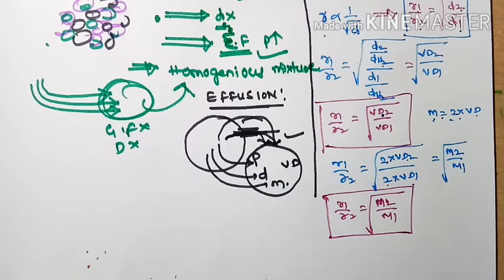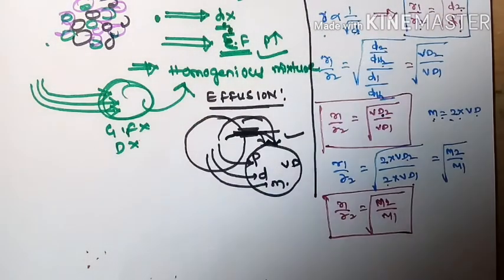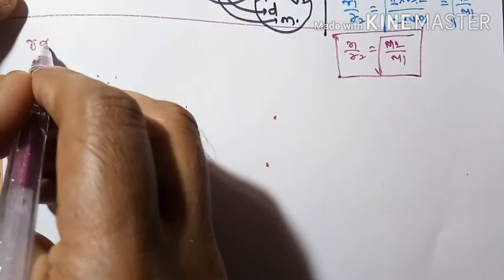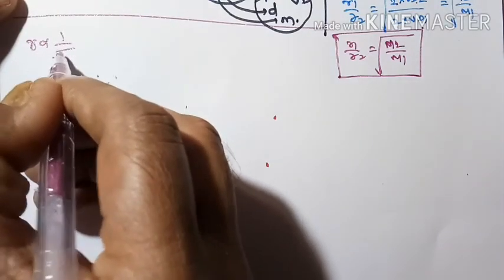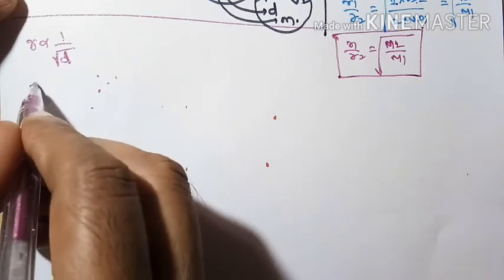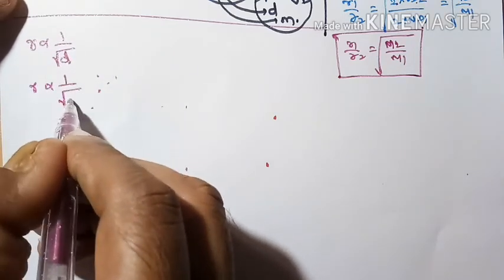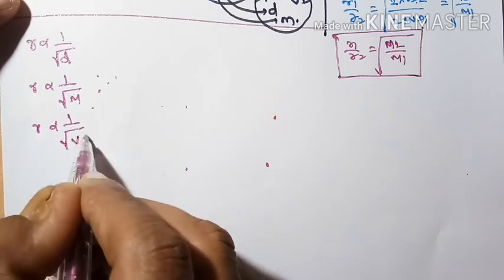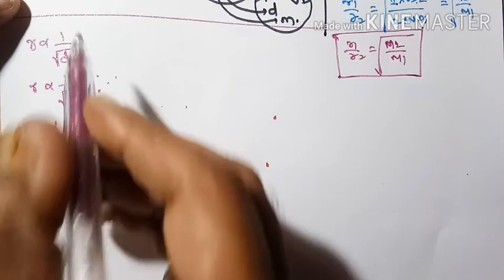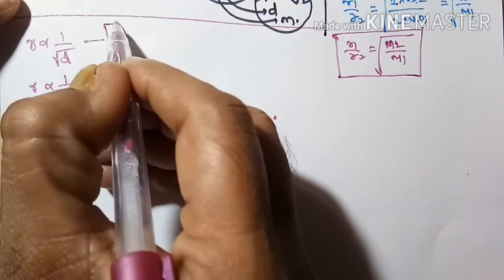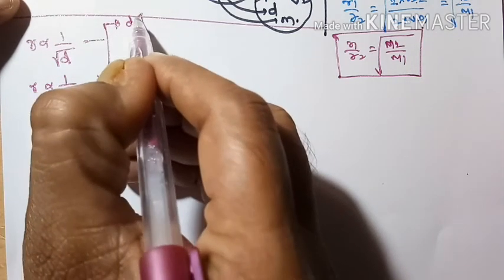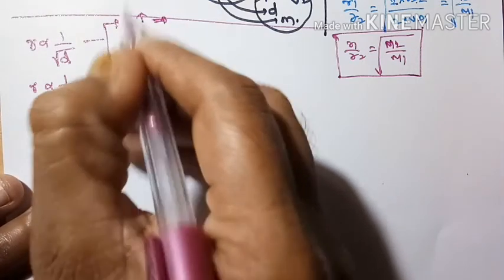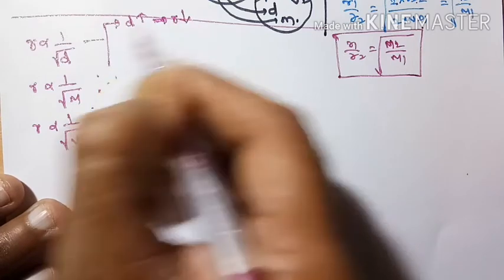So cumulatively we can write all the principles like this. R is inversely proportional to square root of density. R is inversely proportional to square root of molecular weight. R is inversely proportional to square root of vapor density. So from this what can we write? If the density of the gas increases, rate of diffusion decreases.